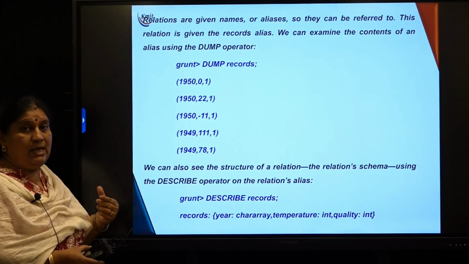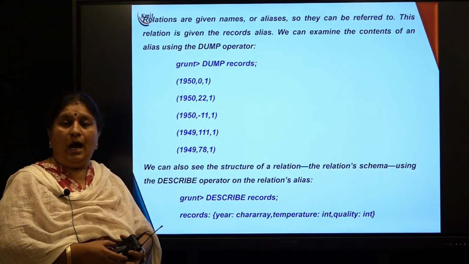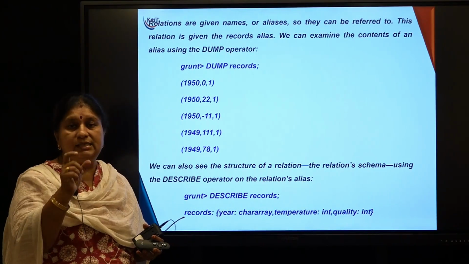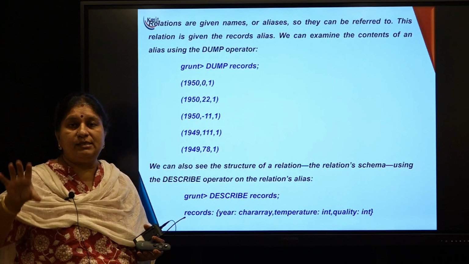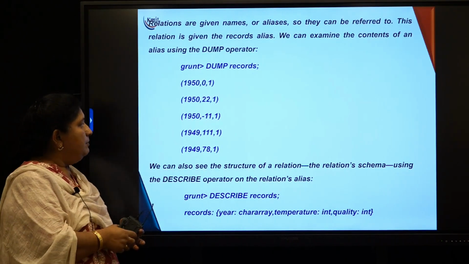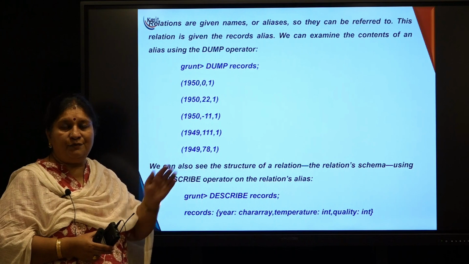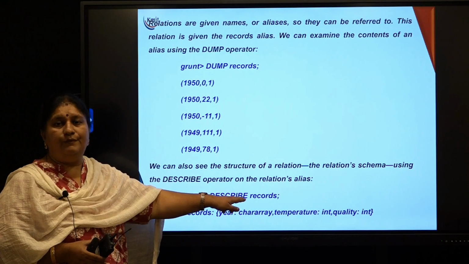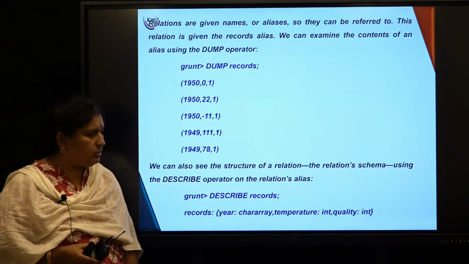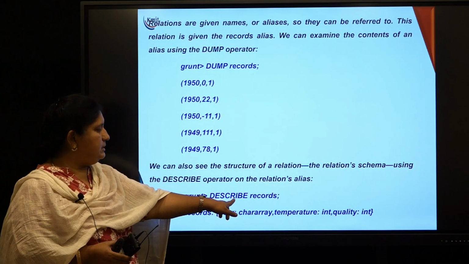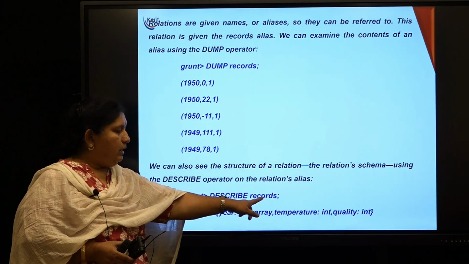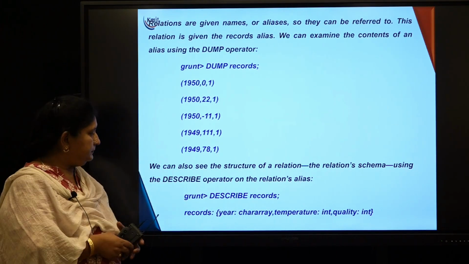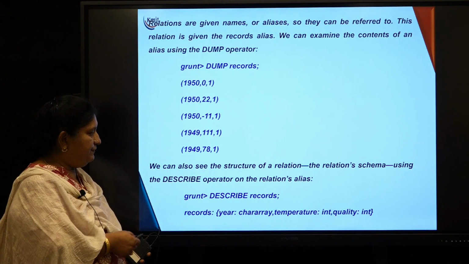And we can also see the structure of this relation. How do we see the structure of an SQL table? We use the describe command, DESC, the table name, which will show you the schema of the table. Similarly, because the left hand side of the assignment operator is a relation, you can try to see the schema of it. We also call it a schema, or you can just say structure. How do you see the structure? Using the same command, describe records. So it will show you what is the structure of the records relation, the data type of each and every field, etc.